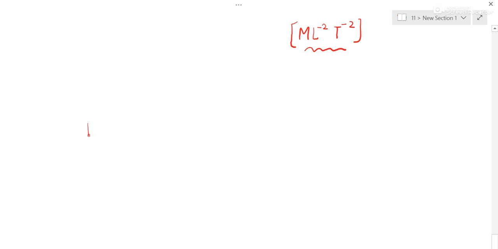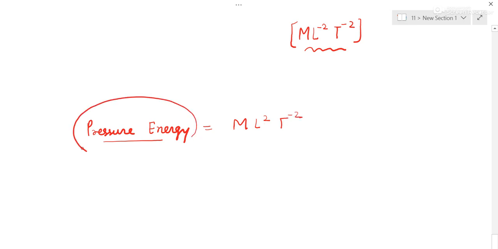Then we have pressure energy. Pressure energy is a kind of energy, so it will be force into distance. The formula is the same: ML2T to the power minus 2. Basically it is energy. Energy is work. And what is work? Force into distance. This is L, and this everyone knows, MLT to the power minus 2.